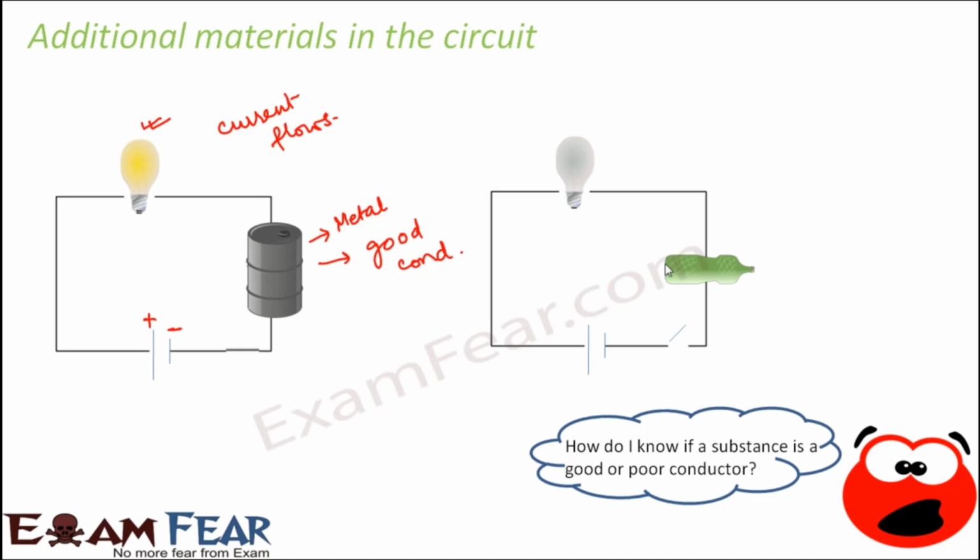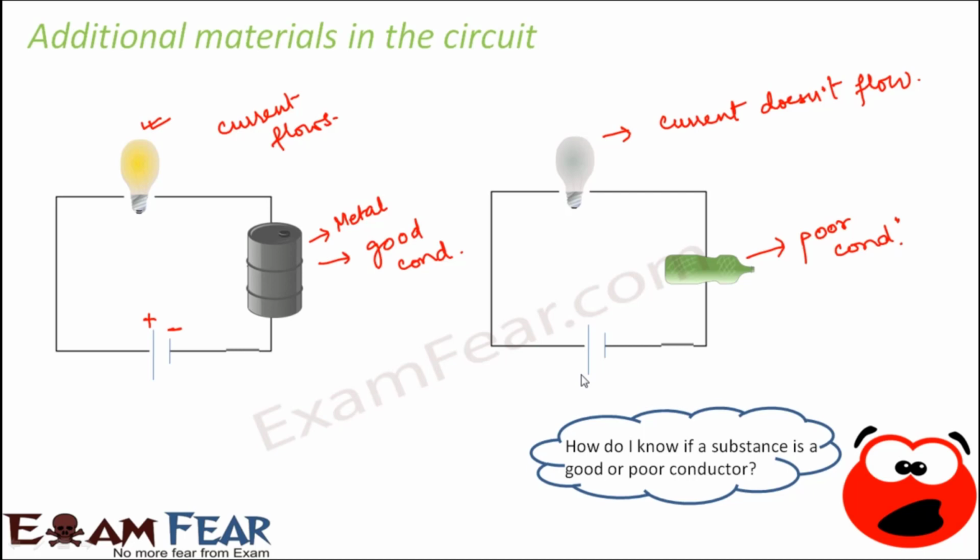Similarly, let's say you put a plastic bottle within the circuit. Now in this case, even when you switch it on, the bulb doesn't glow, which shows that current doesn't flow through the circuit. And why doesn't the current flow? Because plastic is a poor conductor of electricity. So it doesn't allow current to pass through it, and therefore the circuit is not complete.